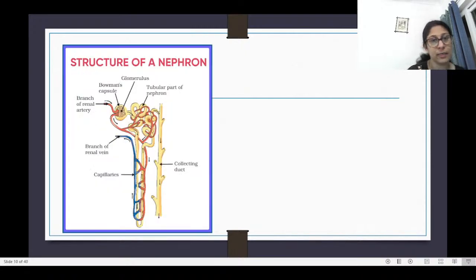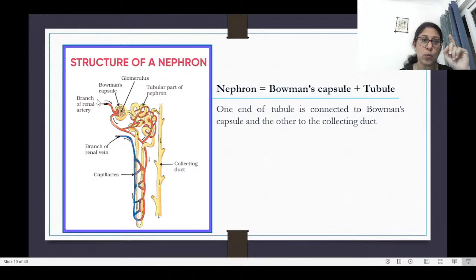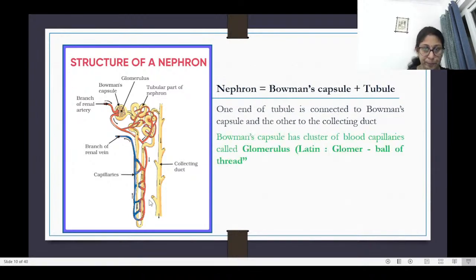Now let's look at the structure of a nephron. So a nephron is basically the Bowman's capsule as well as the tubule together. One end of this tubule is attached to the Bowman's capsule, and the other end of the tubule is attached to the collecting duct.